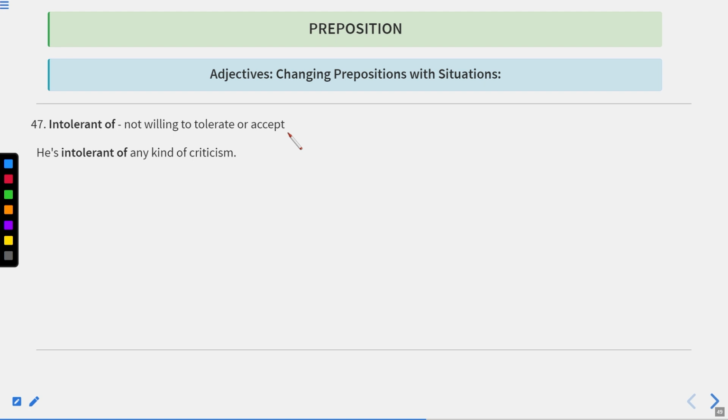Intolerant of, not willing to tolerate or accept. He is intolerant of any kind of criticism. Okay. Now let us move to the next one.